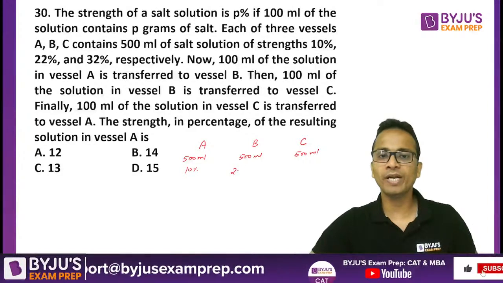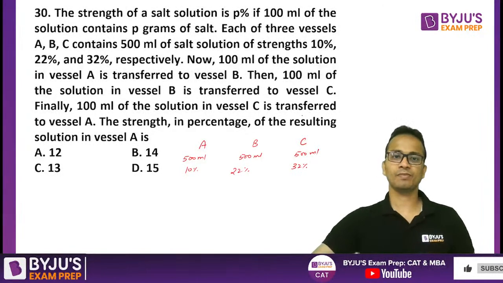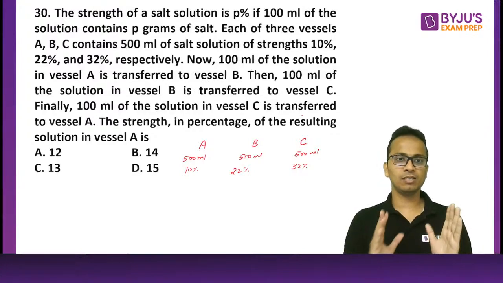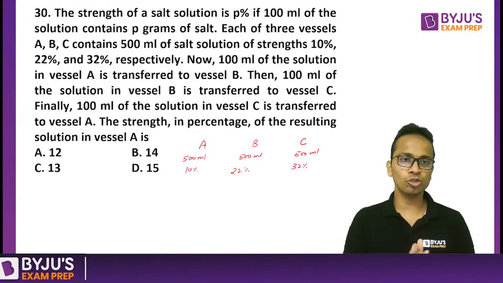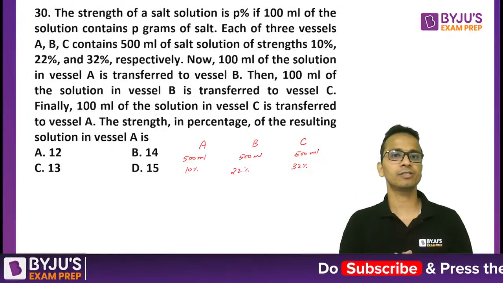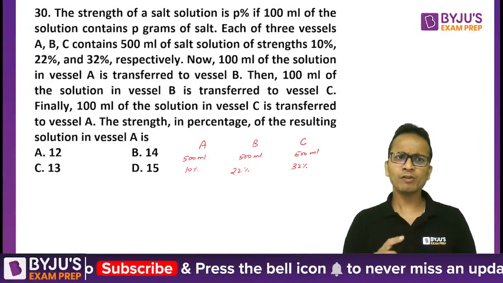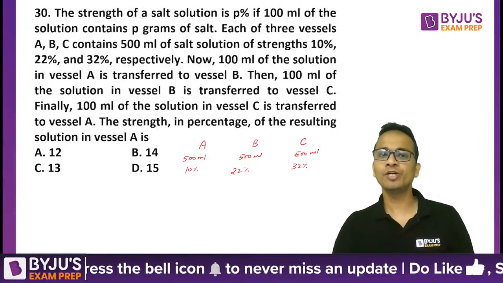B has 22% and C has 32%. Okay, fine. So these are the volumes of salt solution with their strengths given in each of these containers. Now, first of all, what they have done, 100 ml of solution from A is transferred to B.